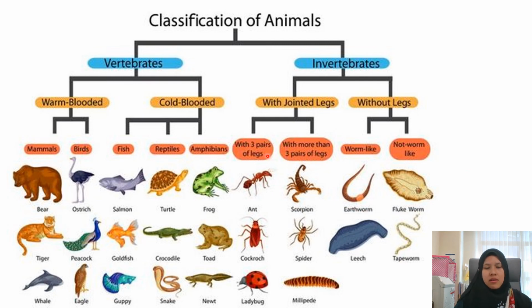Also, this is the diagram or poster on the classification of animals, and as mentioned just now, we can divide them into two different categories, which are the vertebrates and the invertebrates. Vertebrates are the animals with the backbone, and invertebrates are the animals without the backbone. And for the vertebrates with the backbone, we can further differentiate them between warm-blooded and also cold-blooded. And for the invertebrates, with jointed legs or without legs.